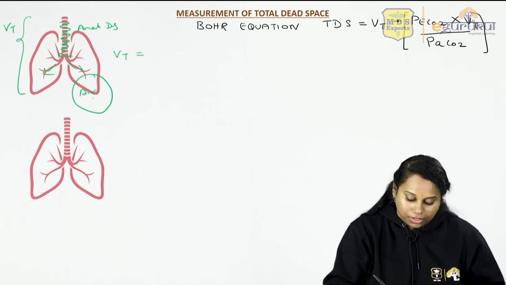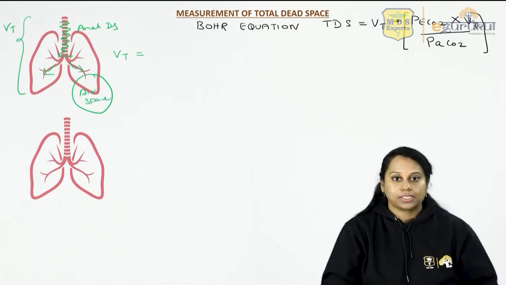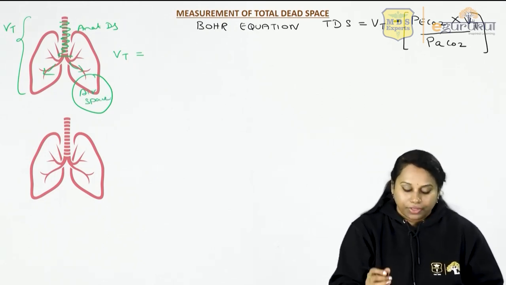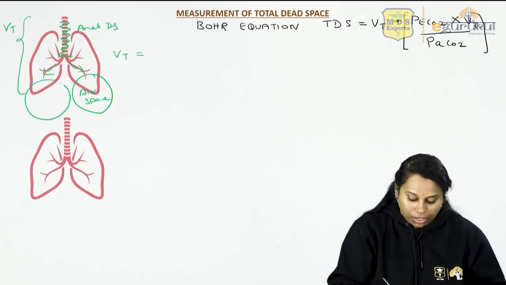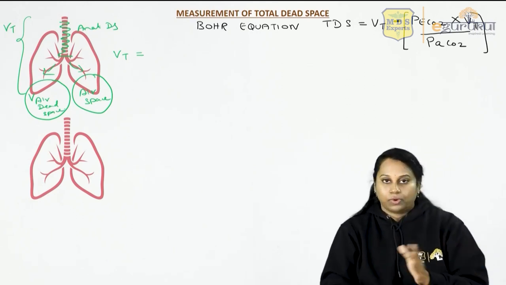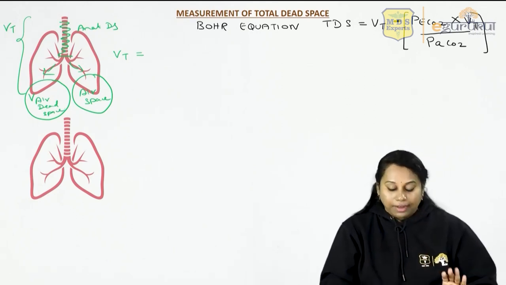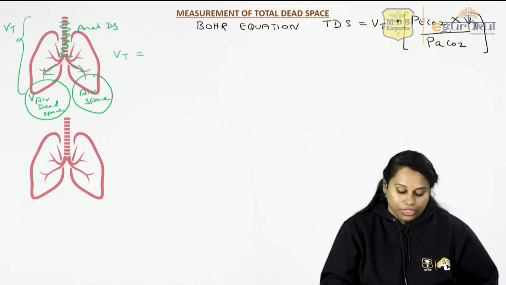This is called the alveolar space, and if there are any damaged alveoli, then it would have occupied the alveolar dead space. So alveolar space is the alveoli which are functioning. Alveolar dead space is the alveoli which are not functioning.